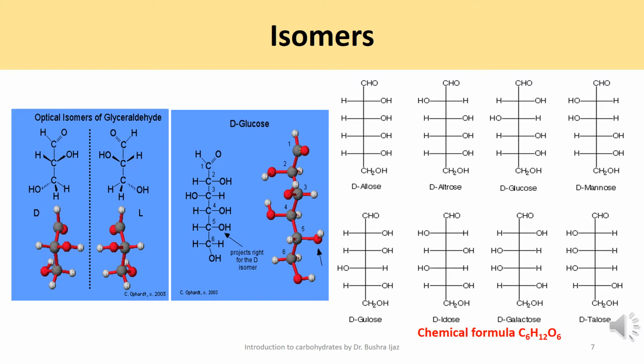They are all isomers of each other and have the same chemical formula of C6H12O6, but they have a different arrangement of the hydrogen and hydroxyl groups with respect to the main carbon skeleton. So they are all isomers of each other.